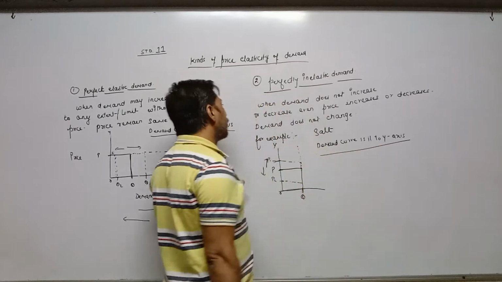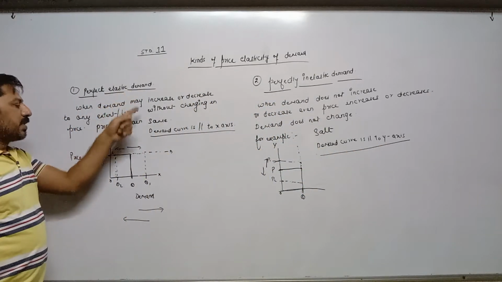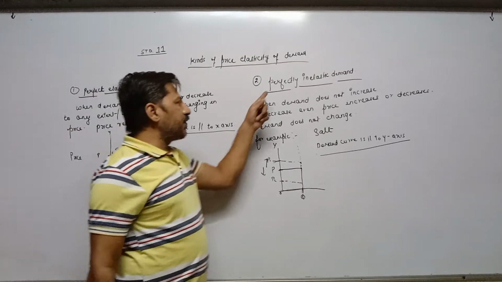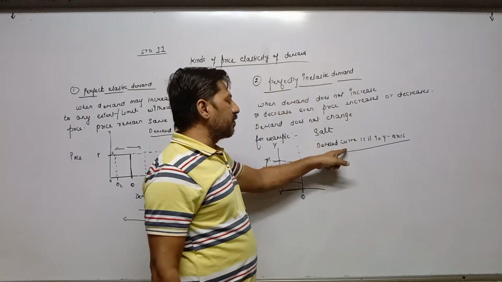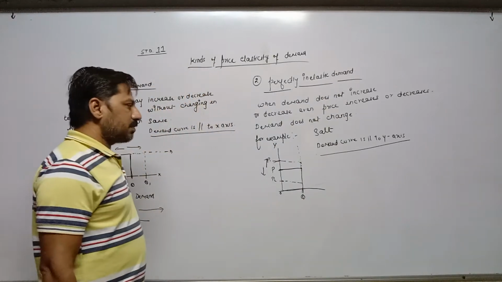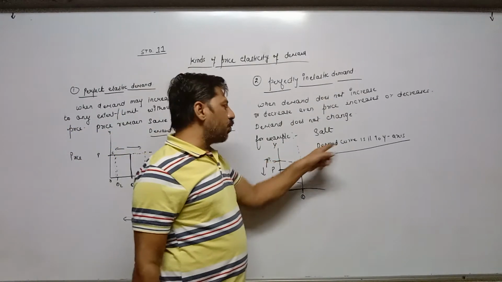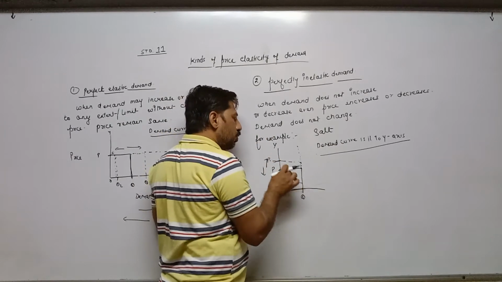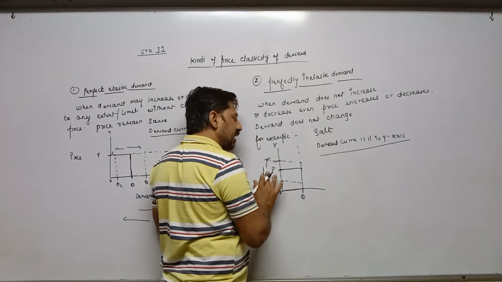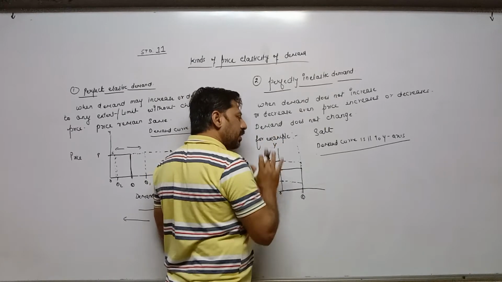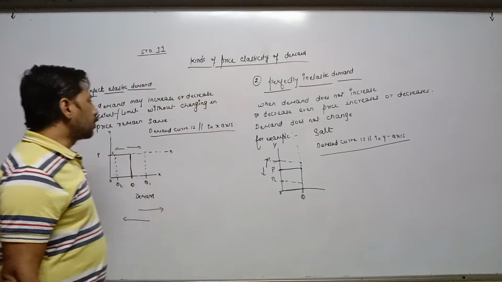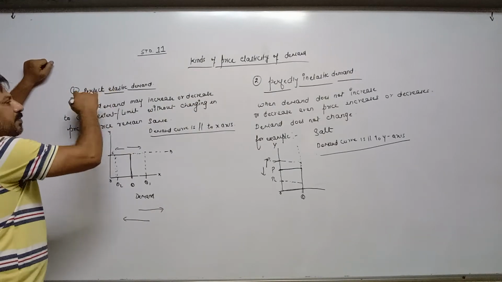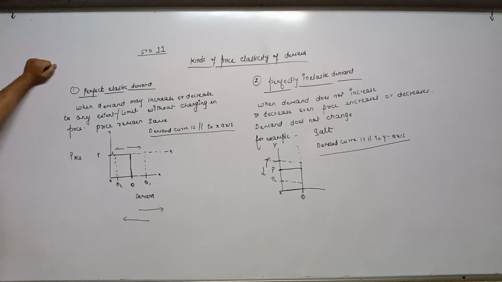So in case of perfectly elastic demand, the curve is parallel to the x-axis, but in case of perfectly inelastic demand, the curve is parallel to the y-axis. And why is the demand curve parallel to the y-axis? Because demand is not changing due to changes in price. Price will increase or decrease, but demand remains the same. So we have completed two points: perfectly elastic demand and perfectly inelastic demand.